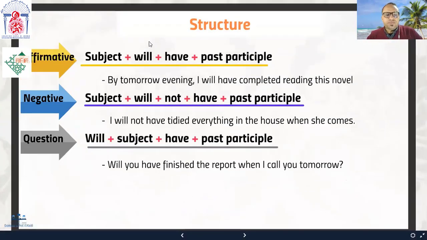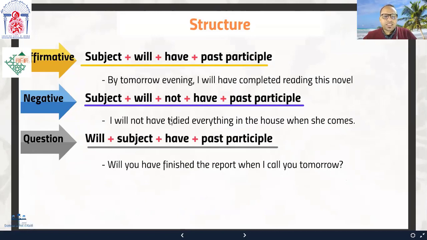Now the form. In the affirmative, we have subject plus will plus have plus past participle. For example, by tomorrow evening, I'll have completed reading this novel. Negative, subject plus will plus not plus have plus past participle.